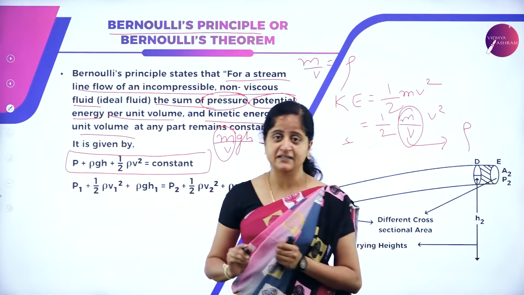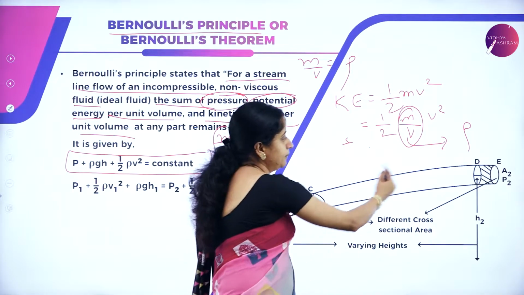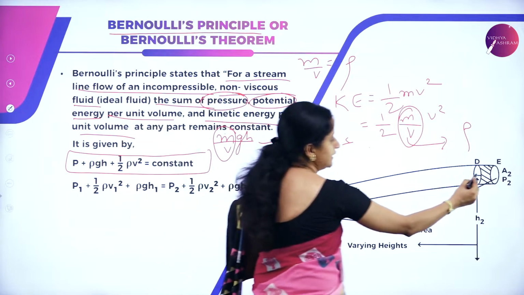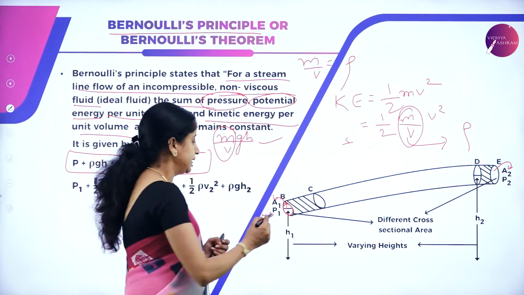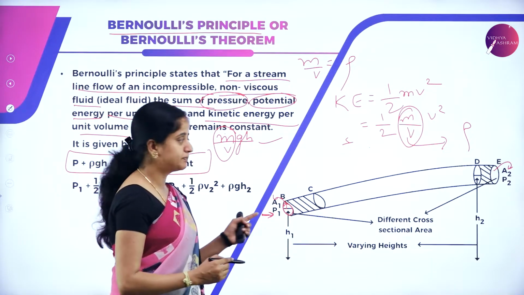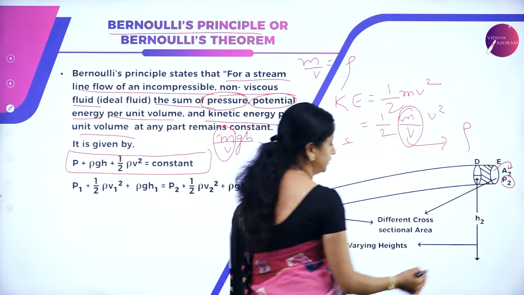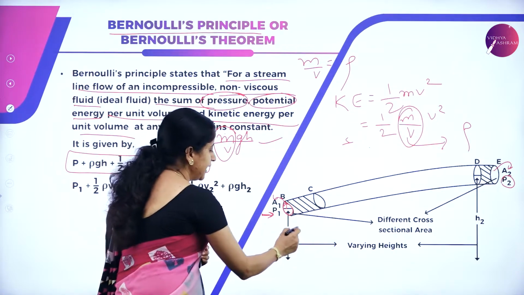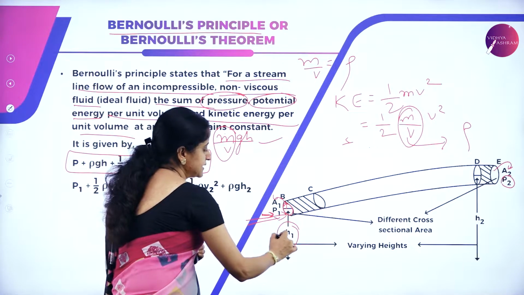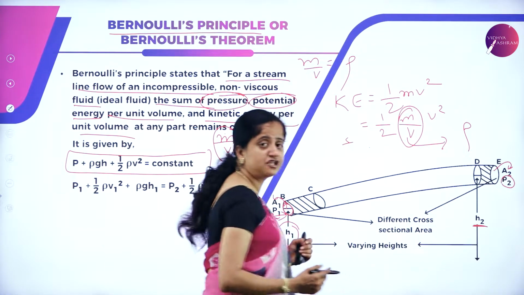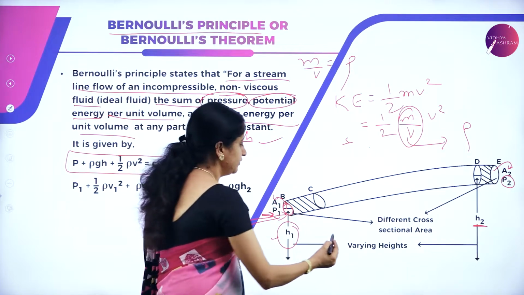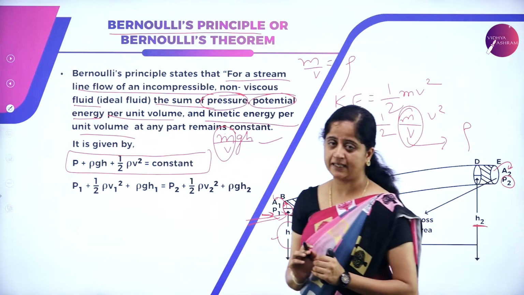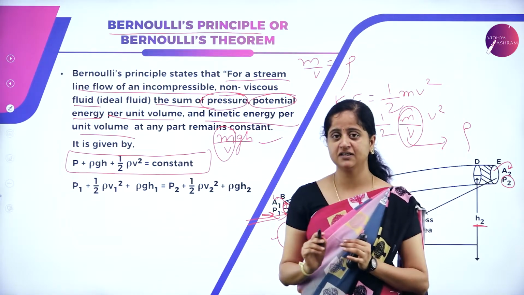This can also be written as follows. Suppose we take a pipe of different cross-sectional area. You can observe here that this area of cross-section I have considered as A1, and here the area of cross-section is A2. The pressure of the liquid while entering the pipe is P1 and the pressure at this end is P2. Let us consider this pipe is located at variable height, which means the height where the liquid enters the pipe is h1, and here the height is h2 where the liquid exits the pipe. You can observe the varying heights here, and here also I have considered the pipe with different cross-sectional area. In this case, how do we write Bernoulli's statement?